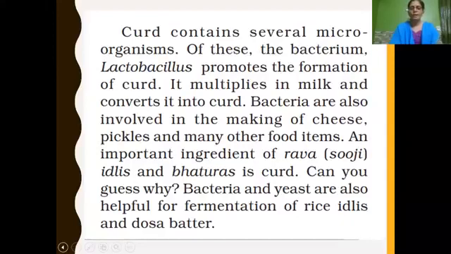Of these, the bacterium, singular of bacteria, is called Lactobacillus. It promotes the formation of curd. Got it? So the bacterium called Lactobacillus promotes the formation of curd. Curd is made from milk, so milk only gets converted into curd.